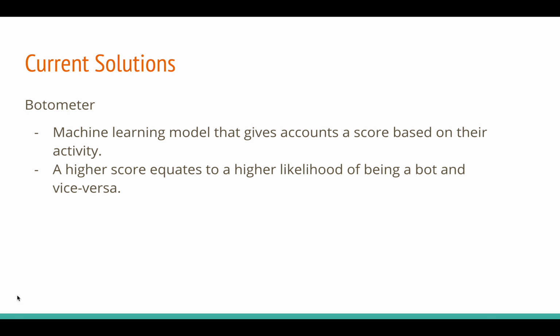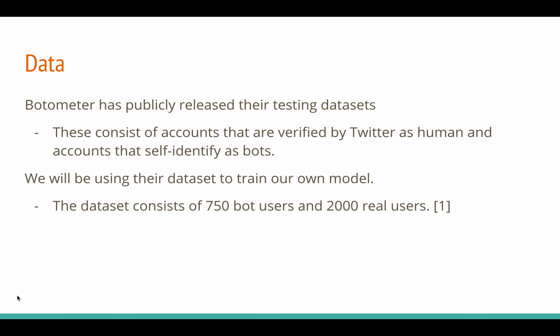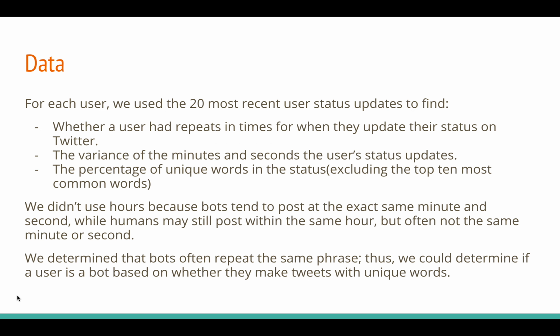The current solution out there is Botometer, and this uses a machine learning model that gives accounts a score based on their activity. A higher score equates to a higher likelihood of being a bot and vice versa. For our data, we use Botometer's datasets. They consist of accounts that are verified by Twitter as being human or accounts that self-identify as being bots. And we will use this set to train our own model. This set has 750 bot users and 2,000 real users.